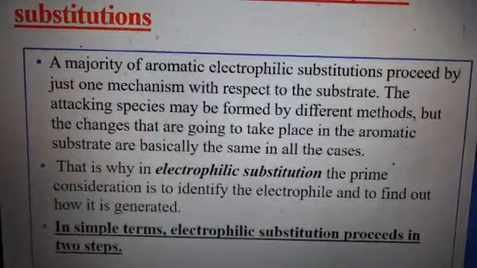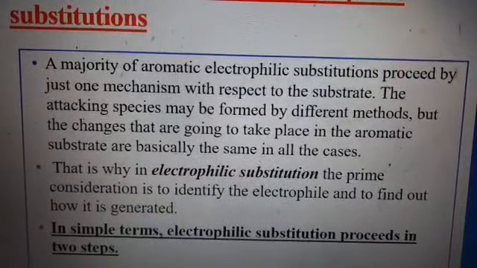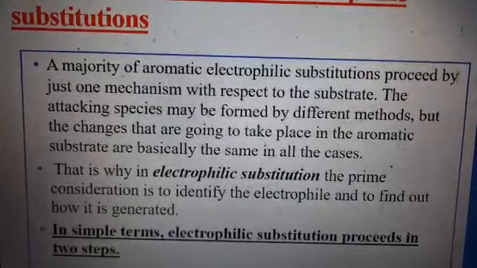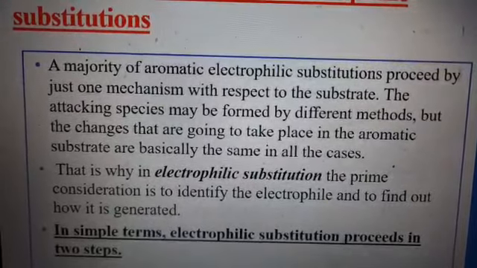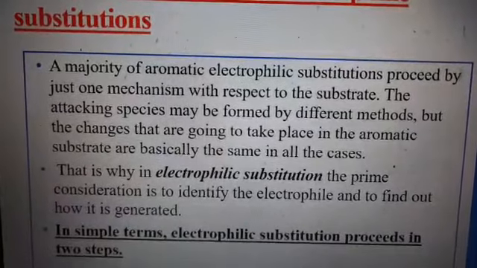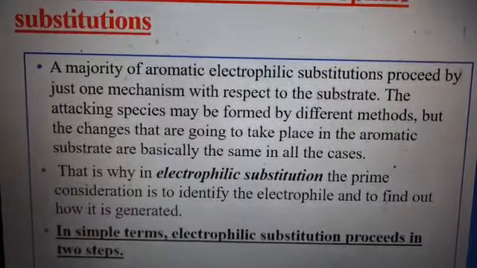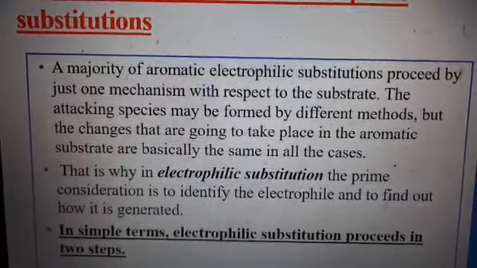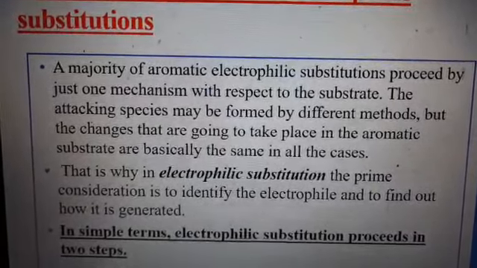Therefore, in these electrophilic substitution reactions, the priority is to identify the electrophile which has to attack and to find out how it is generated.